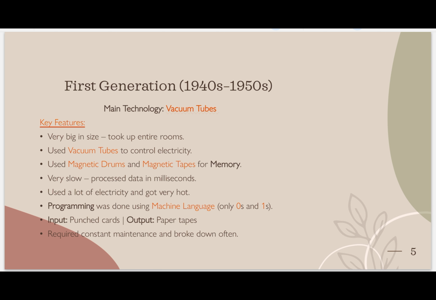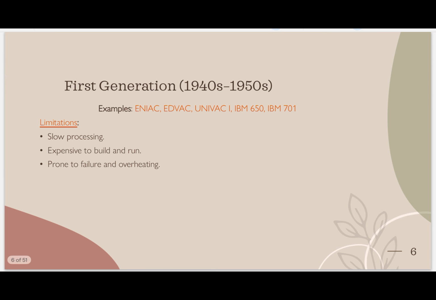Require constant maintenance and broke down often. As I said, because of excess heat the vacuum tubes were bursting, that's why it requires constant maintenance and broke down often. See what were the examples: ENIAC, EDVAC, UNIVAC, IBM 650 and IBM 701. These are the examples of first generation of computer.